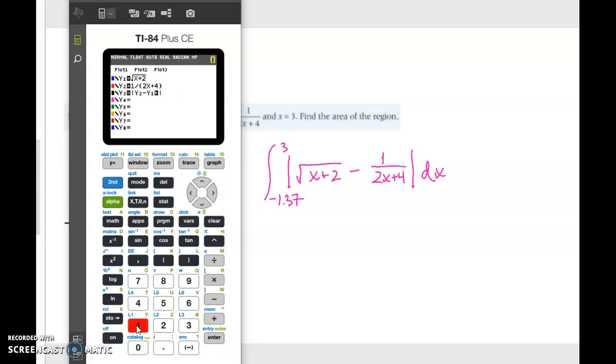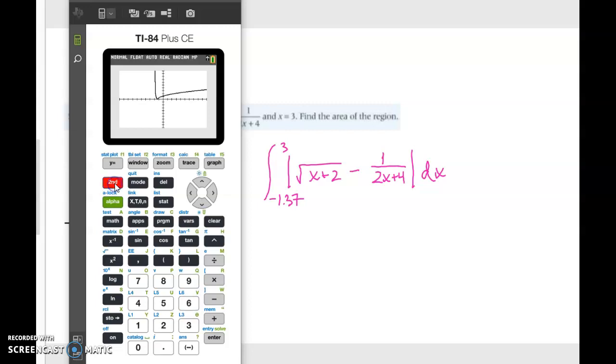y1. And what I want to do at this point is make sure that I'm only graphing this third option, y3. So I'm going to press enter and turn off the two other graphs, so that when I calculate my integral, it's only giving me the integral of the combined functions, right? And so I can zoom 6 this. All right, look, we've got a positive function only. This is a combination of the two functions. This is the absolute value of the difference between the two functions.